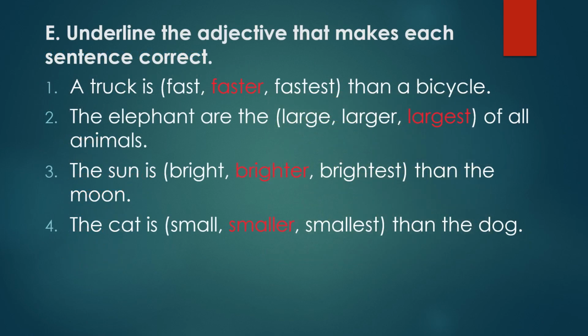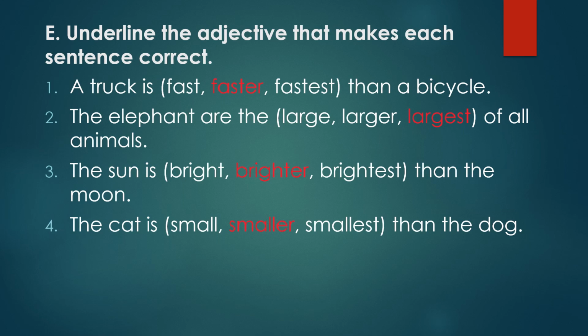Now underline the adjective that makes each sentence correct. Now see in this sentence: a truck is fast, faster or fastest than a bicycle. Now truck is compared with bicycle. Also the word than is written. So obviously we will use comparative degree. The comparative degree of fast is faster. A truck is faster than a bicycle.